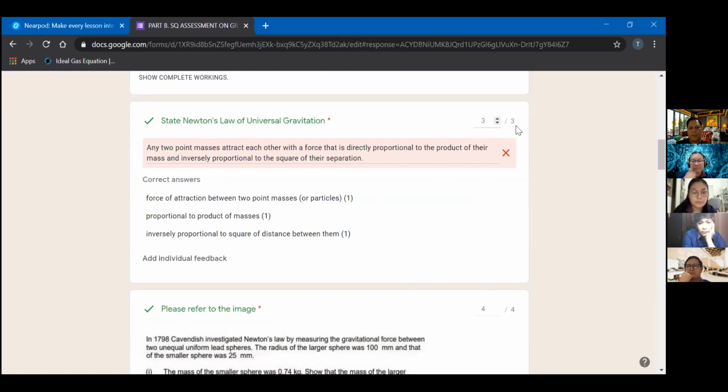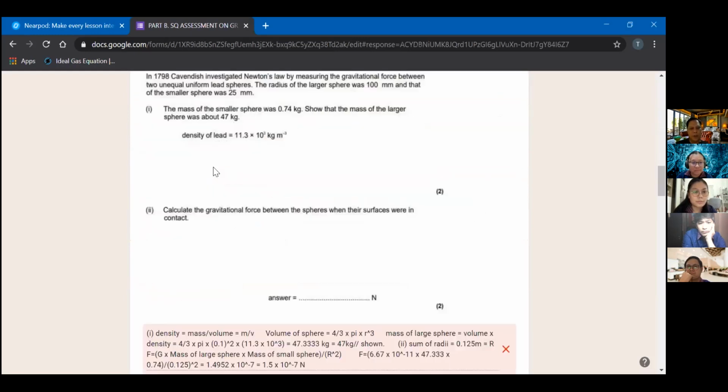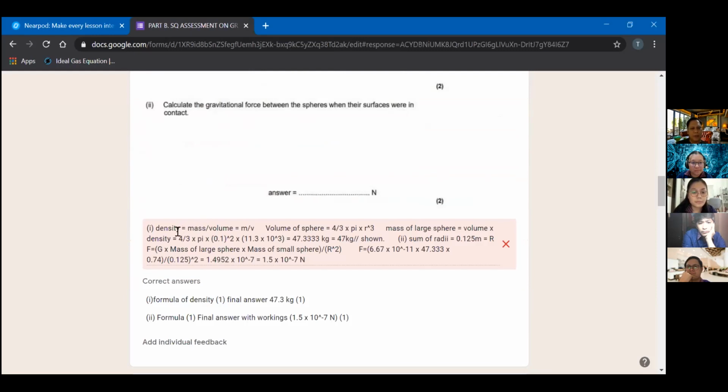If 3 marks is the total mark, Google form will make it a green check, which means he got the full mark. This is how they answer in the long one. There's the formula, and I asked them to use pi, r caret to the cube. So they already know how to do Google form for physics. Even though Google form will mark it wrong, if I compare it with my mark scheme, formula for density there, final answer 47.333 or 47 kilograms shown, it means they got the 2 marks.